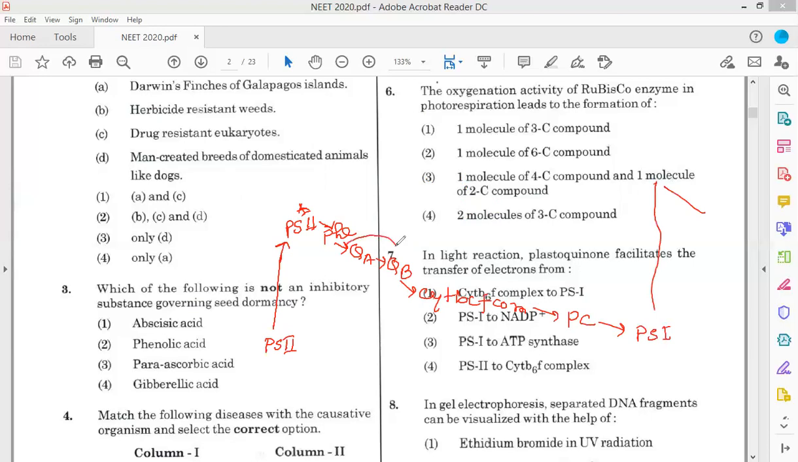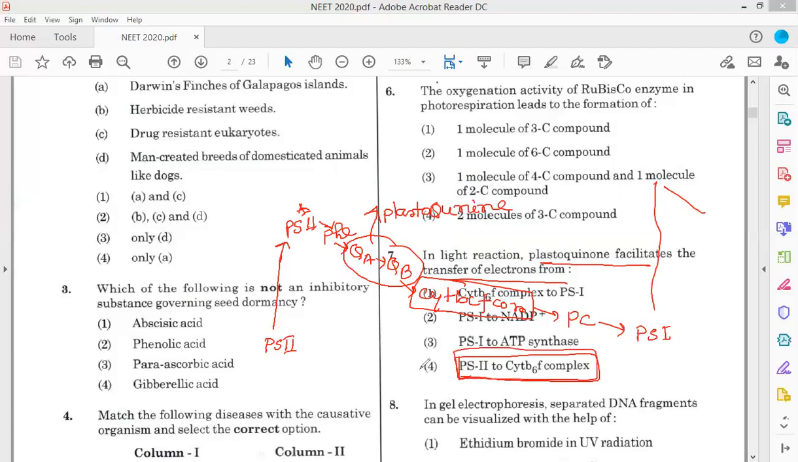Now, this QA and QB is the plastoquinone. These are what is asked in the question. Plastoquinone facilitates the transfer of electron from PS2 to cytochrome b6f complex. So the answer is PS2 to cytochrome b6f complex, and these are the plastoquinone. So option 4 is the correct answer.